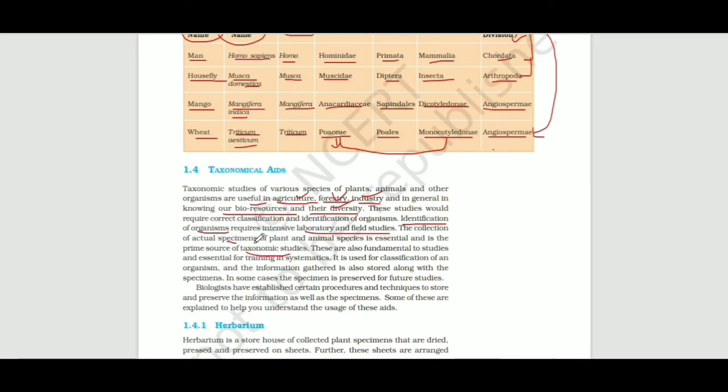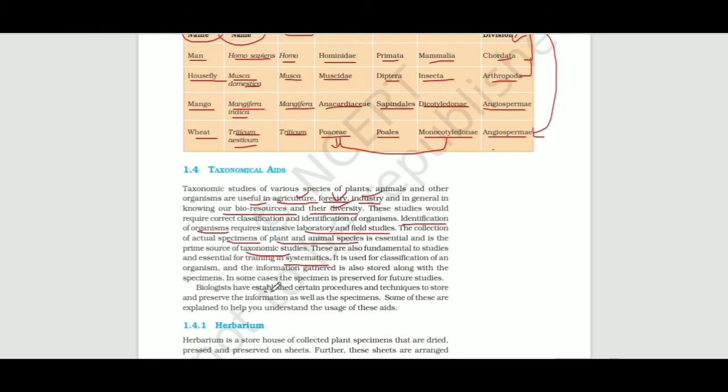It is essential to collect specimens of plant or animal species for taxonomic studies. These are also fundamental to the essential training in systematics. Systematics we have already covered in the previous video, so I am skipping this explanation.